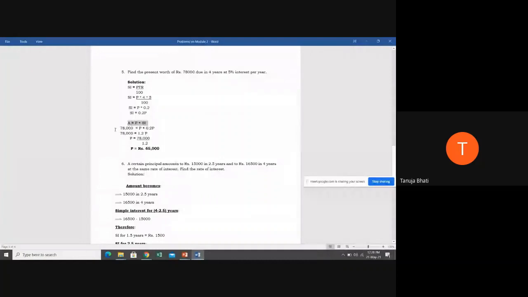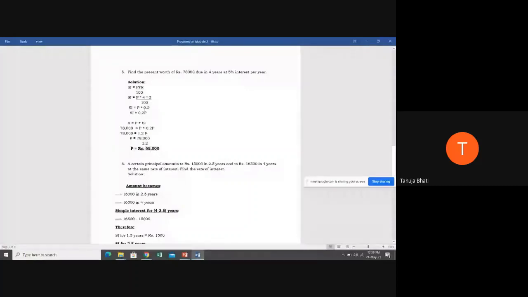Present value is 78,000 plus simple interest, equal to P, which you have to find out. You know that your simple interest is nothing but 0.2P. So your 78,000 is equal to 1P plus 0.2P. When there is a single element, you always attach 1 to it. So 1P plus 0.2P is 1.2P. Your original principal amount is 78,000 divided by 1.2, which is 65,000 rupees. So your present worth is 65,000 rupees.